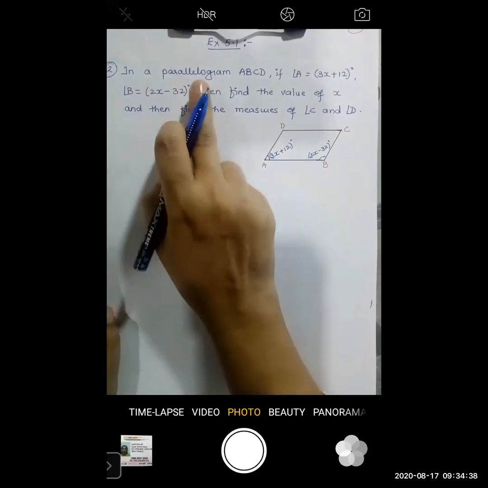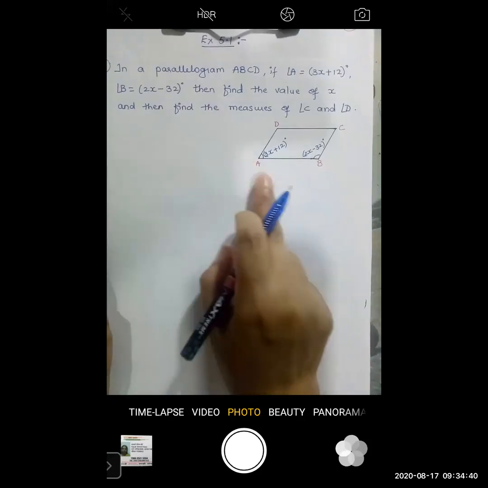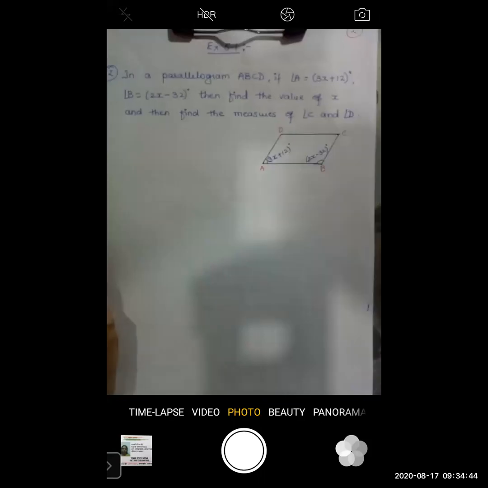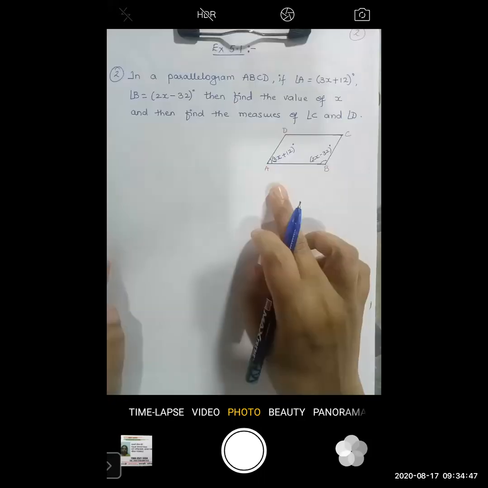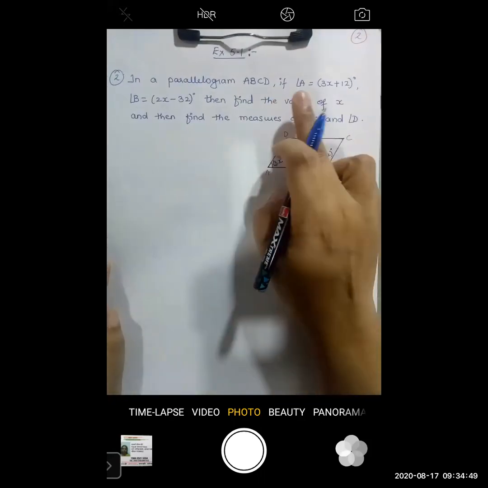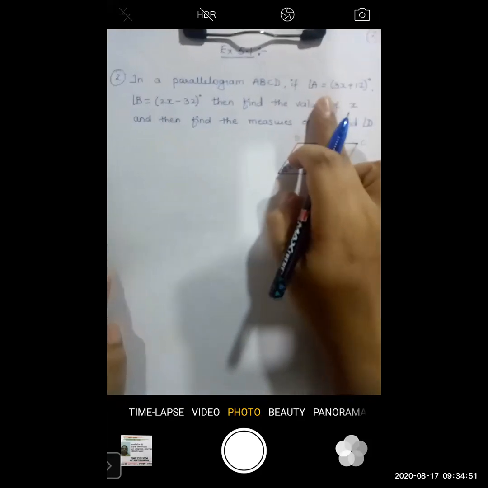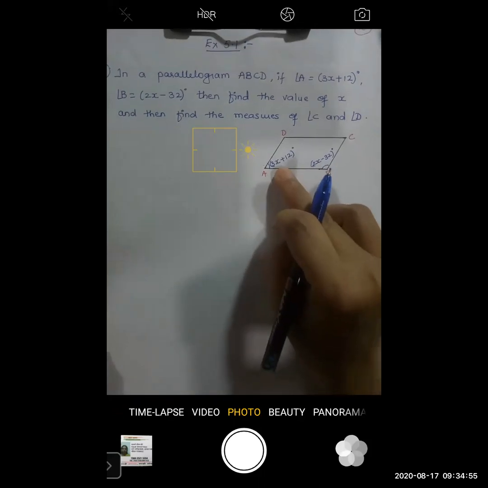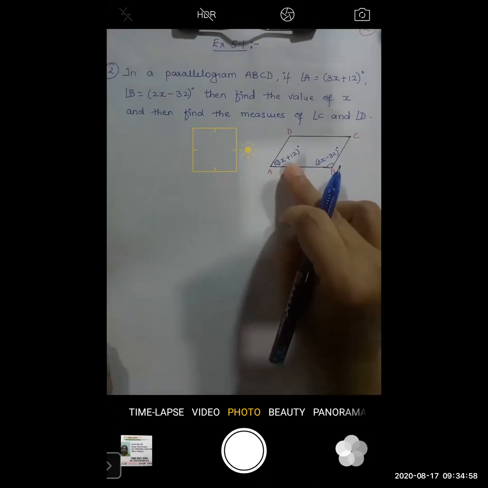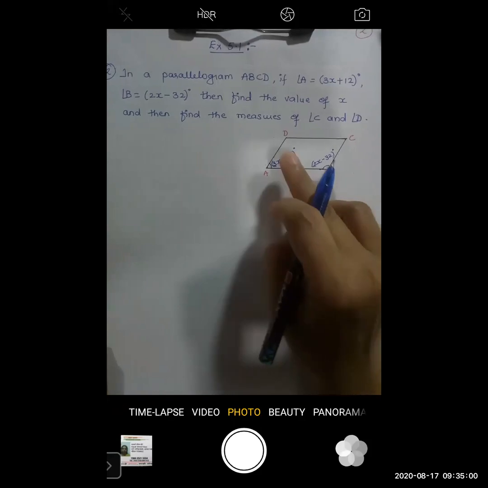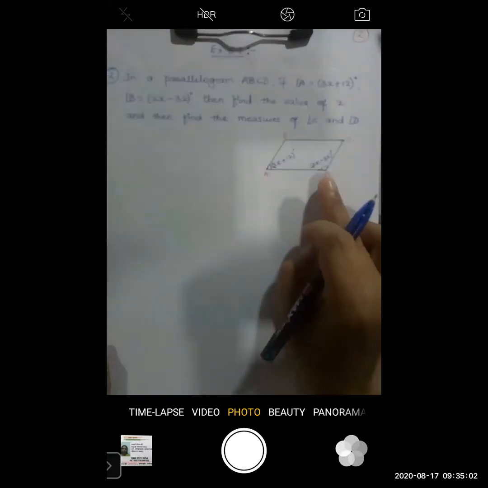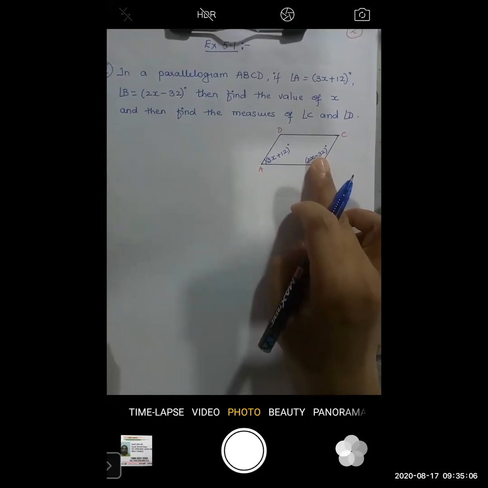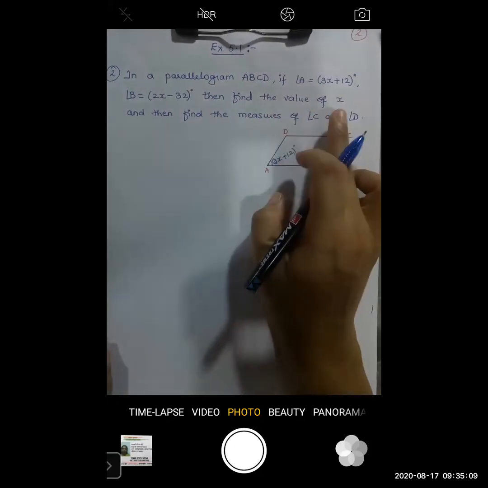In a parallelogram, that means the quadrilateral ABCD is given as a parallelogram. If angle A equals 3x plus 12 degree and angle B equals 2x minus 32 degree, then find the value of x.